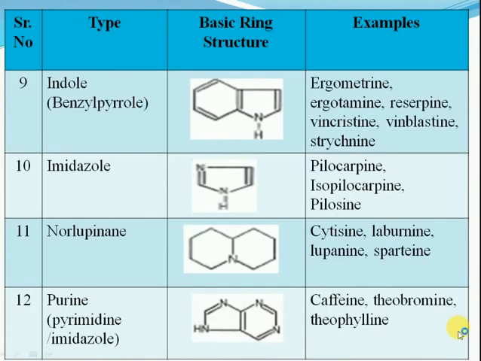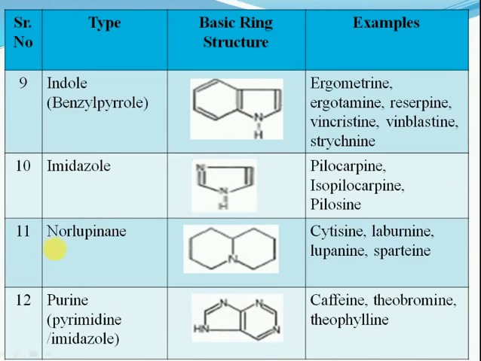Next is indole, that is benzyl pyrrole ring. Here you can see a pyrrole with a benzene, so it is a benzyl pyrrole ring. Examples for this are ergometrine, ergotamine, reserpine, vincristine, vinblastine and strychnine. Next is imidazole. It is a 5-membered ring with 2 N. Examples for this are pilocarpine, isopilocarpine and pilosine.